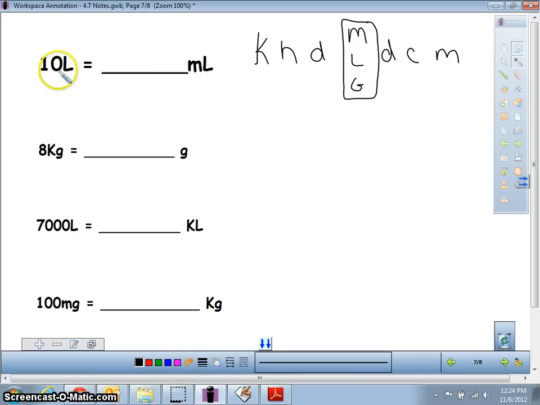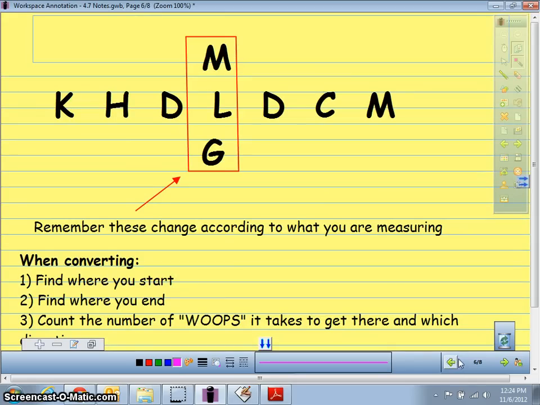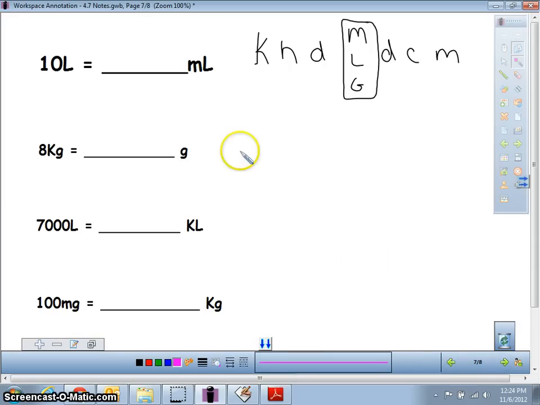So if I want to go from 10 liters and find out how many milliliters that would be equal to, the first thing I'm going to want to do here, I'm going to switch my color, is step 1 from the last slide. If we look back here, step 1 says find where you start. So I'm starting at liters, right here is where I'm starting. Step 2 is, where do I want to end? I want to end here at milliliters.